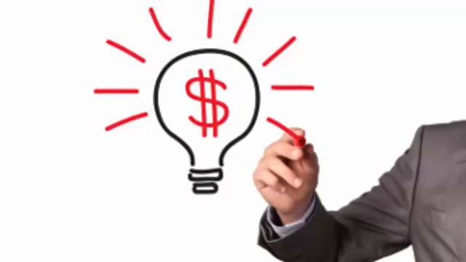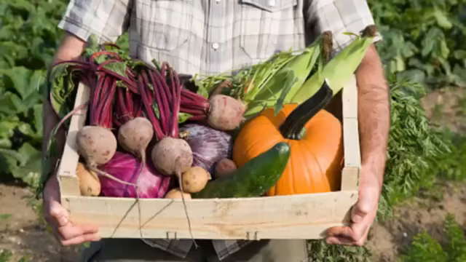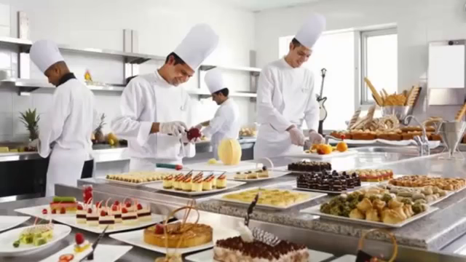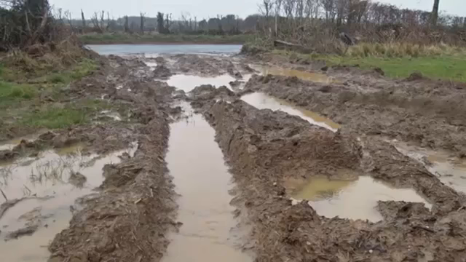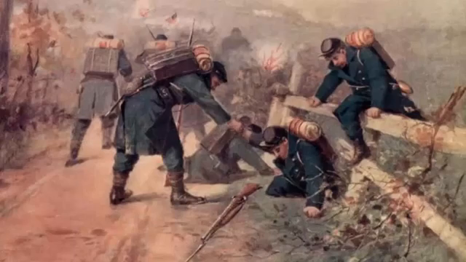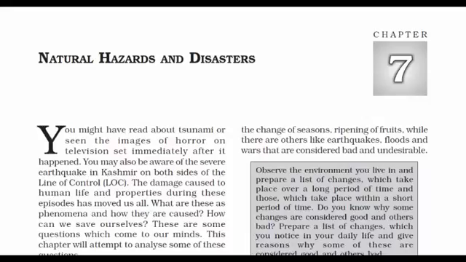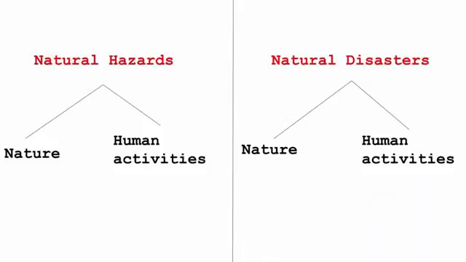For example, change of seasons. It is good for growing fruits and crops. Businesses rely on it. While there are other changes like earthquakes for new land formation, floods for soil transportation, and wars for safeguarding nations' economic interest. These are considered bad and undesirable. So now you know the essence of what we are going to study in this chapter. Hazards and disasters are consequences of both natural forces and human activities.